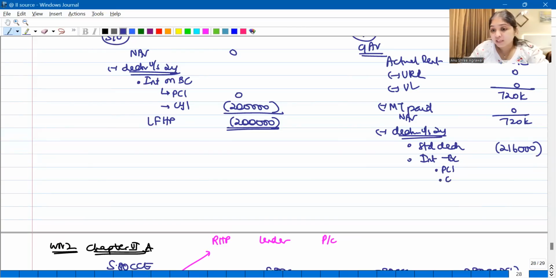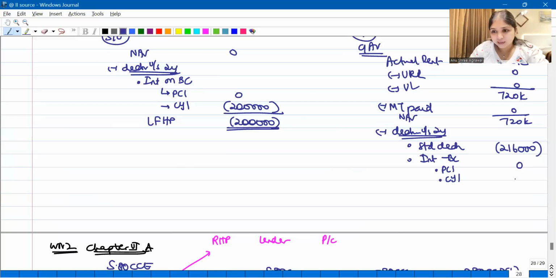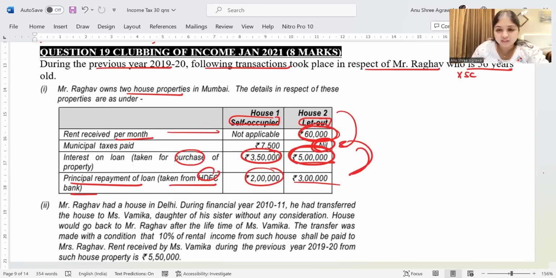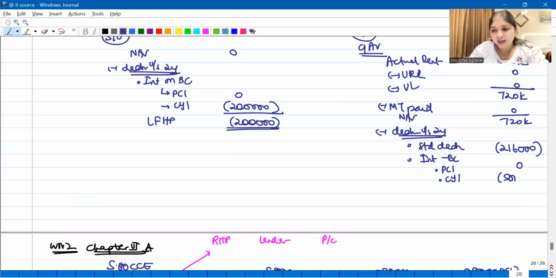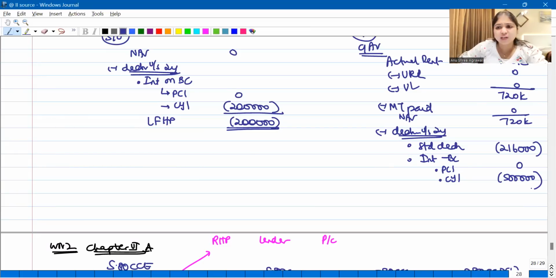Immediately we will think about two things: pre-construction interest and current year interest. Even over here, they have not given us any dates. So therefore, no pre-construction interest. Current year interest is 5 lakh rupees. This 5 lakh rupees as it is, I can consider here, right, guys? I can consider this 5 lakhs as it is over here, because for a let out property there's no limit on the interest. So what is the net income from house property from the let out property? It's going to be 4,000 rupees. Everybody agrees?